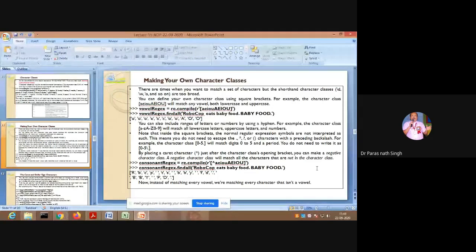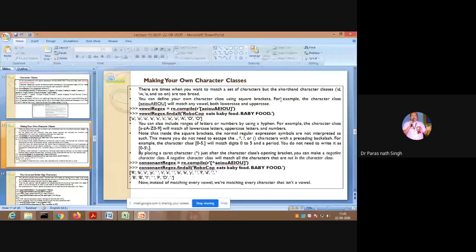So how to make your own character class? There are times that you want to match a set of characters, but the shorthand characters \D, \W, \S and so on are too broad. So why not make it this way? We are the logicians, computer programmers. You define your own character class using the square brackets.